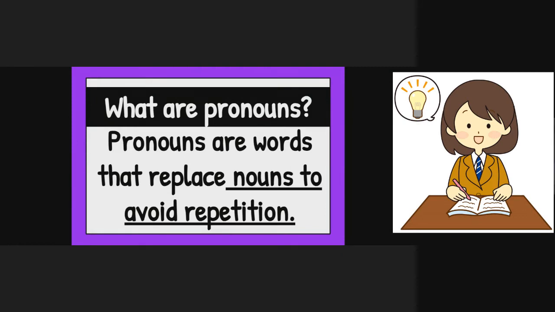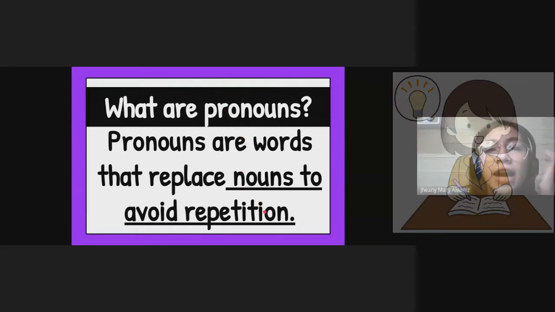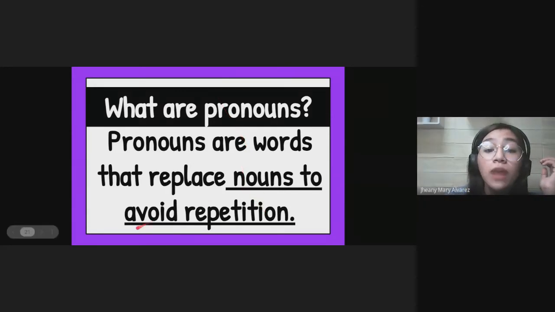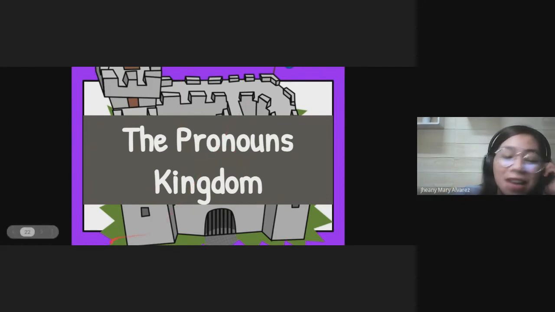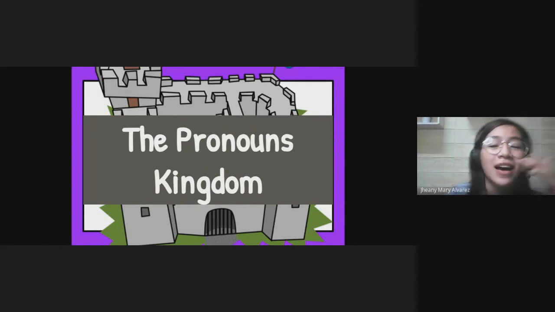Please say your answer once only. Okay, so they replace nouns. Why do they replace nouns? It's to avoid repetition, just like the message on the scroll, where we kept on repeating the names of Ben and Dana. So to avoid repetition, we use pronouns. Now we already know what the letter P in the kingdom means. It means pronouns. Welcome to the pronouns kingdom.